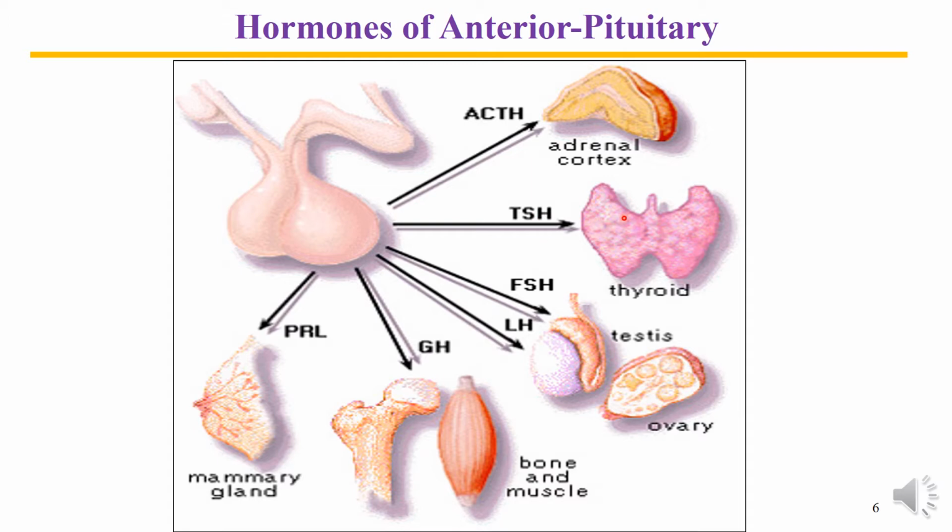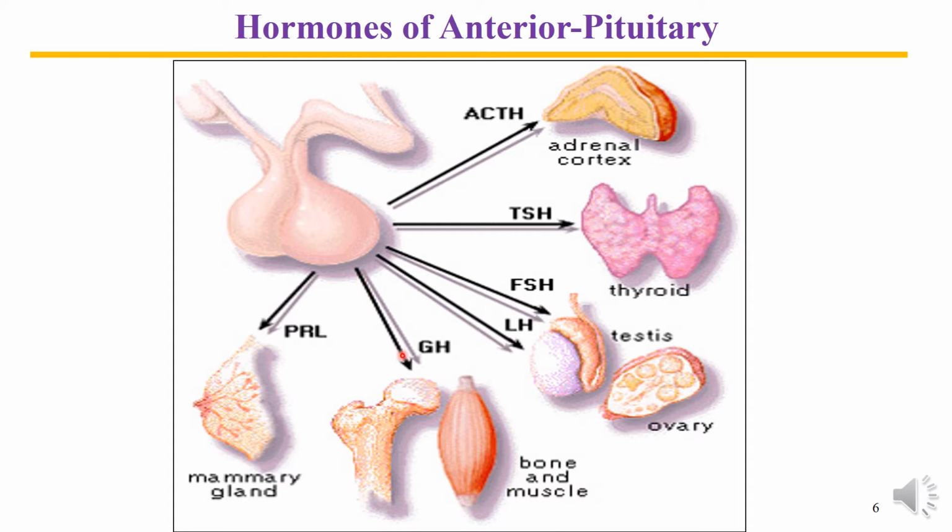Another hormone of the anterior pituitary is thyroid stimulating hormone, which is concerned with the working of the thyroid gland, and the effect of TSH on the thyroid results in secretion of thyroid hormones T3 and T4. Similarly, follicle stimulating hormone and luteinizing hormone act mainly on the testes and ovaries and bring about appropriate action.